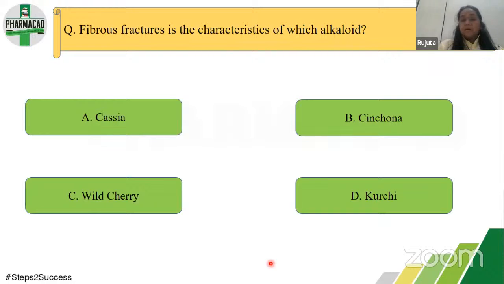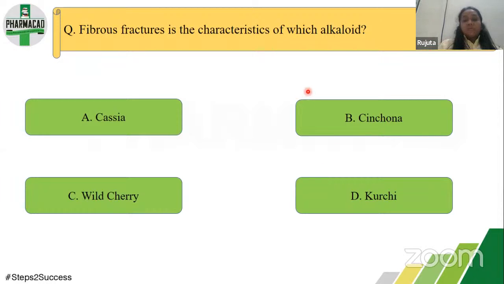Next question. Fibrous fracture is the characteristic of which alkaloid? Now in this type of question, again the first question that comes up is, what are fibrous fractures? So what are fractures? Basically, whenever plant morphology is studied, the fractures are studied. That means the striations that are present on the bark. Especially these fractures are on the bark surface. Now these 4 are the different types of bark that are given: cassia, cinchona, wild cherry and kurchi.